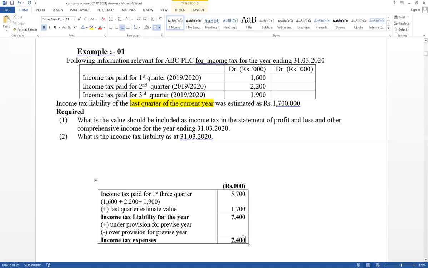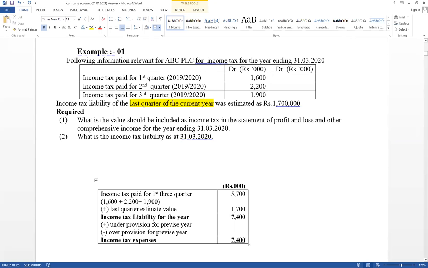Now see how it comes. The first 3 quarters' paid amount we know exactly. The first quarter paid, second quarter paid, third quarter paid. There was a double entry: cash account credit, tax account debit. Therefore, the trial balance has it. But the last quarter income tax is not paid. Therefore, we don't know the exact value. This is an estimate value, not an actual value. That value should also be considered as income tax. But it has not been paid in cash. Therefore, that is a liability. This is the value that should be included in the financial position as a liability. Not 7,400. As a liability, only the last quarter estimate value should be included.